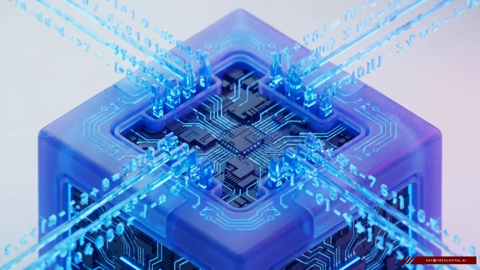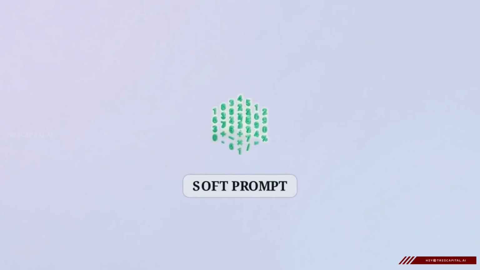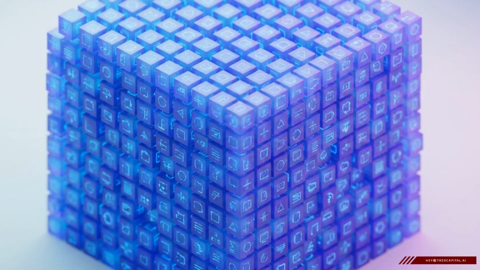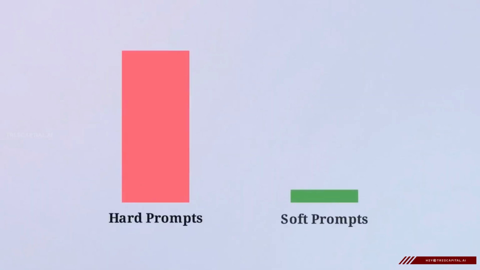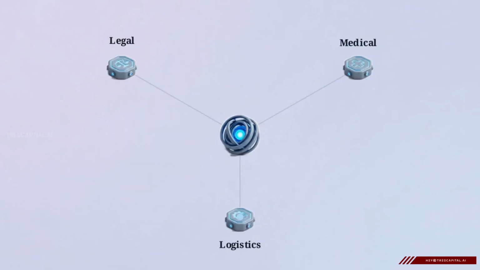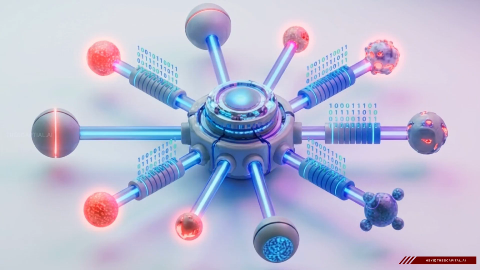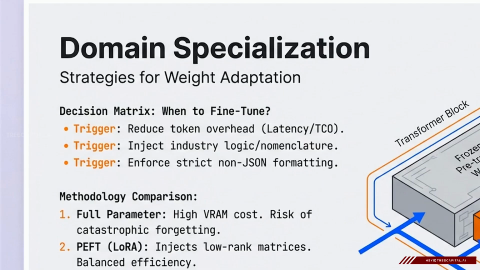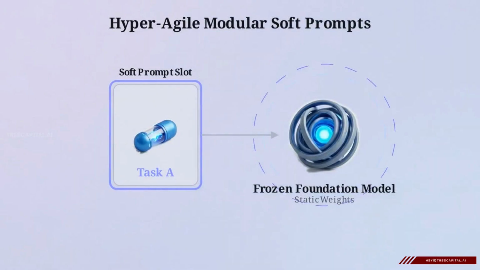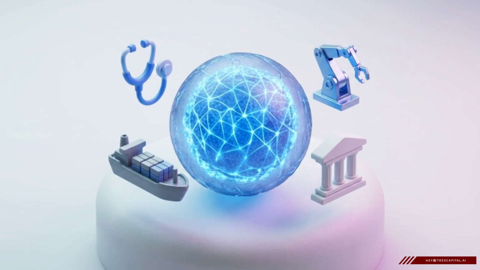Because soft prompts are just strings of numbers, they are completely unreadable to the human eye. They are, essentially, opaque. But that opacity is a fair trade for the efficiency gains. It allows a business to switch between highly specialized tasks almost instantaneously. In telecom, IT teams can use these soft prompts to instantly coordinate autonomous agents for complex incident reporting. As the decision matrix here shows, this is a key trigger for enforcing strict non-JSON formatting. It allows SaaS platforms to maintain complex data structures without the latency of standard prompting. Soft prompts transform a static AI into a hyper-agile engine that can adapt to any global industry on the fly.